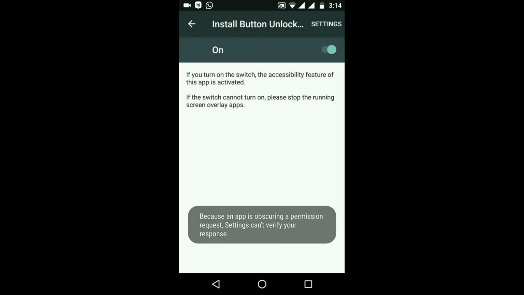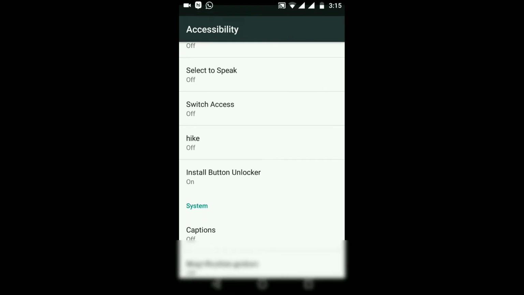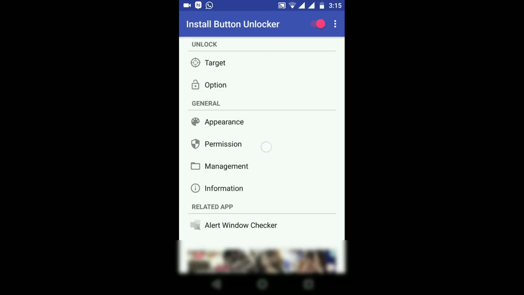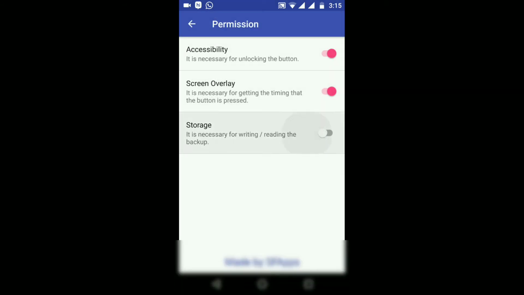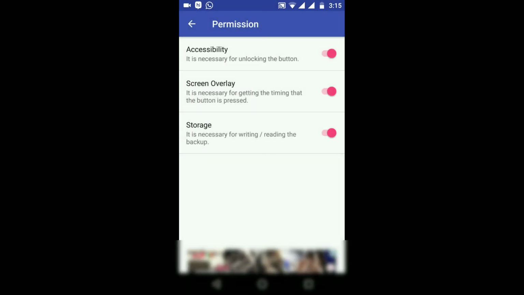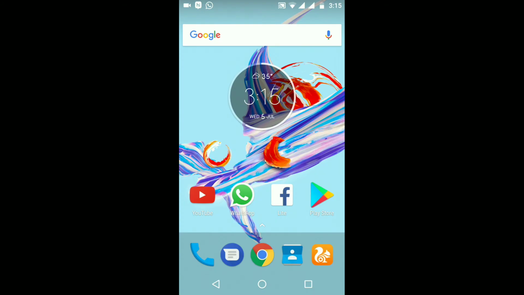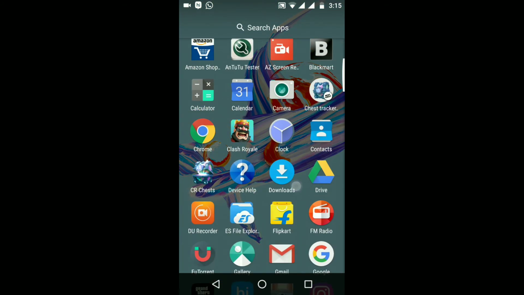Now we need to check whether this app is working or not. So head over to the install button unlocker and click on permission. Now let us check if we can give storage permissions or not. Yes, we can click on the allow button without even getting the screen overlay issue.